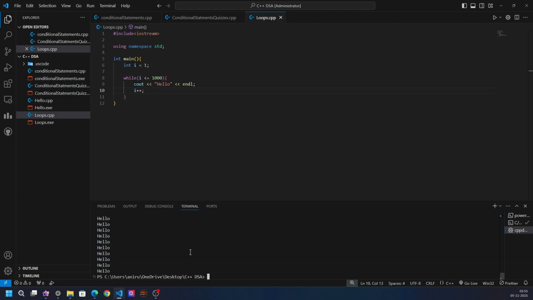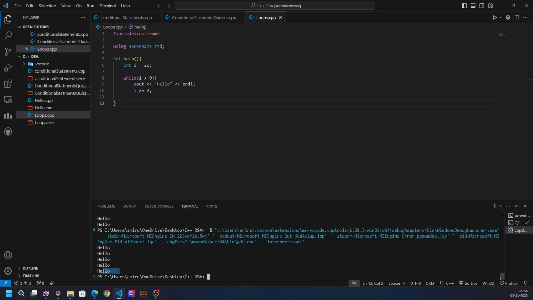In this example, you know the code will stop at 1,000, but what if you have a value i equals, let's say, 20, and you are stopping it when i is greater than 0 and updating i not by incrementing but by dividing it? So how many times will this code print hello? Here you can see it printing exactly 5 times. Let's see what's happening here.